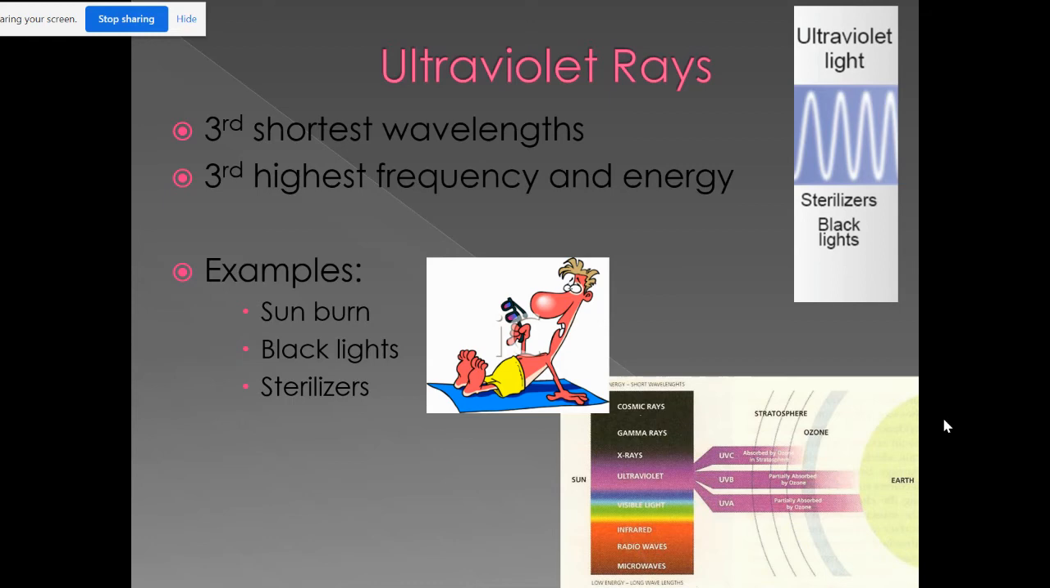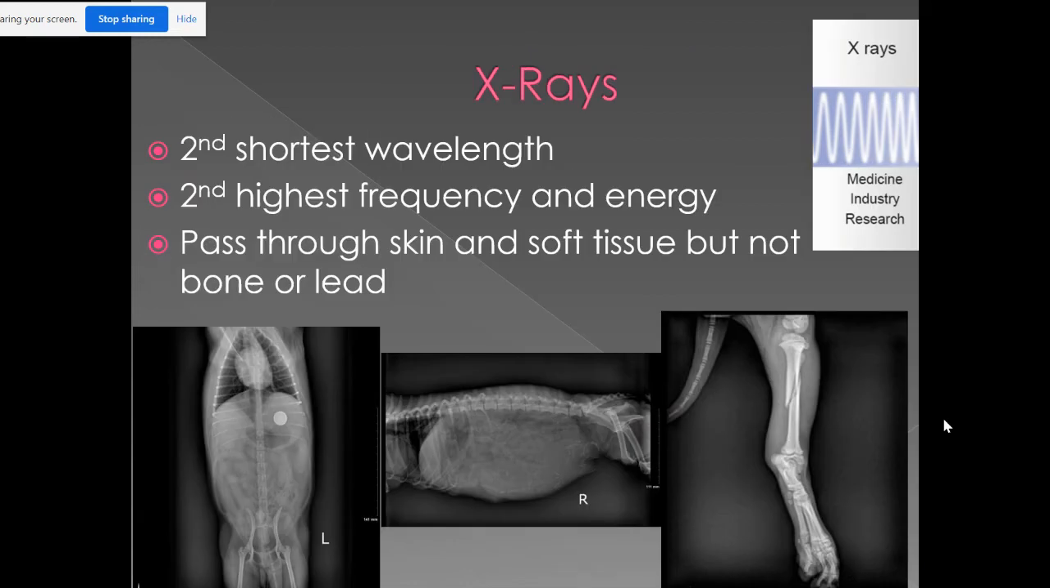The next one we're going to talk about is my favorite. It's the X-ray. X-rays have the second shortest wavelength, the second highest frequency, and the second highest energy. That means they're the second most dangerous waves. X-rays are so powerful that they can pass through skin and soft tissue, but they are not powerful enough to go through bone or lead, which is why when you get an X-ray, say at the dentist office, they cover you with that really heavy lead blanket. That's to protect your other organs from being radiated.